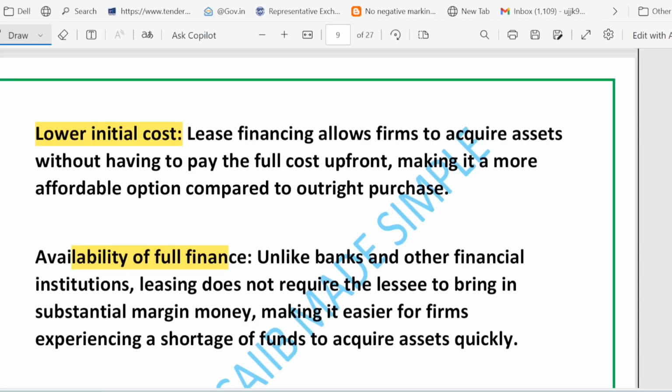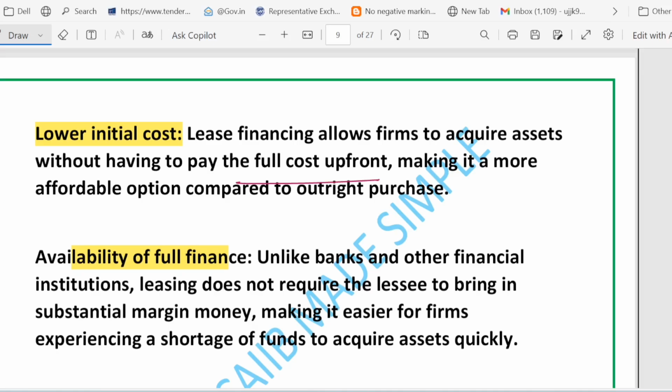What does it mean? Leasing often does not require a large down payment, that is, large margin money. This is one of the peculiarities of leasing, that it does not require large margin money the way some bank loans do. Now convenience and speed. Leasing can be quicker than buying or arranging a term loan because the paperwork and approval can be simpler, right?